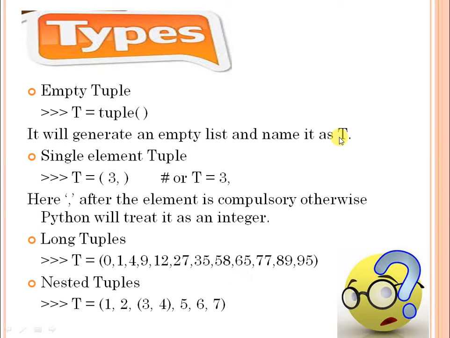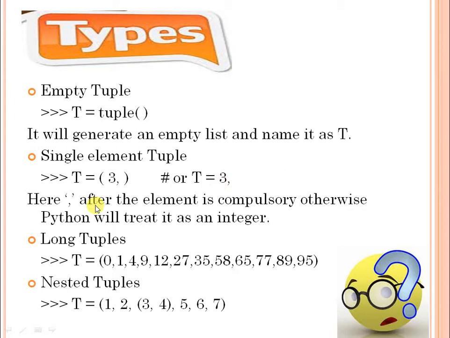Now the most important thing in tuples is how to create a single element tuple. Please note this very seriously, that if you want to create a single element tuple, you should write like this: t equal to, in round brackets, the value, and put a comma. Or you can also write like this, 3 comma.